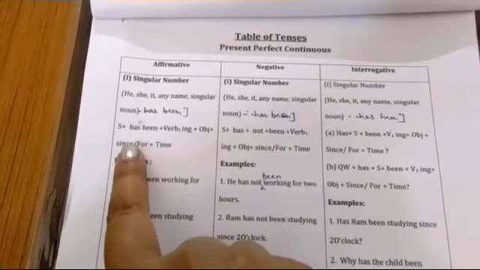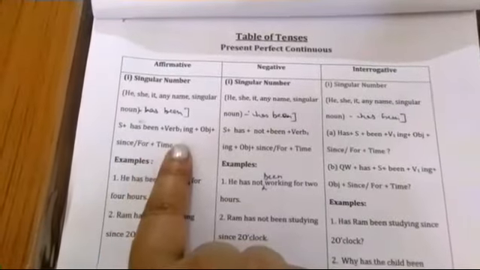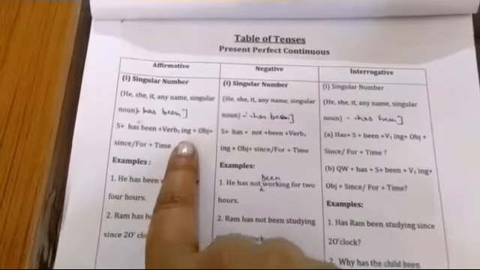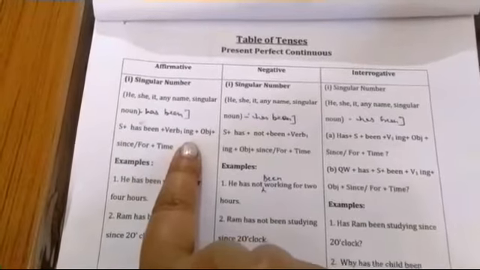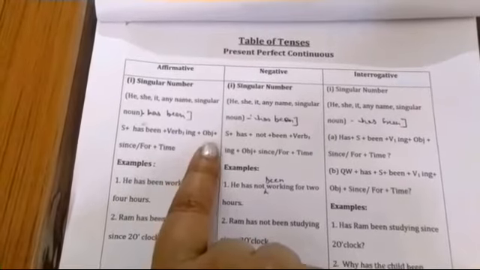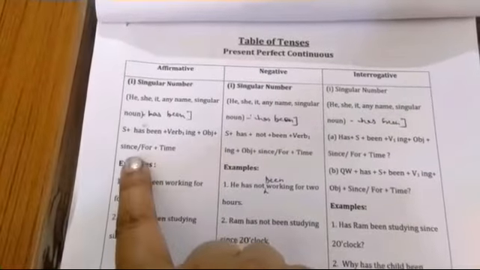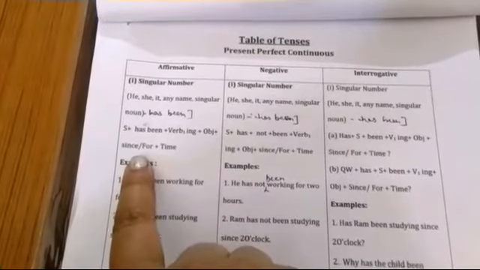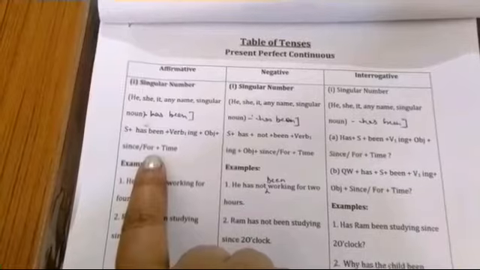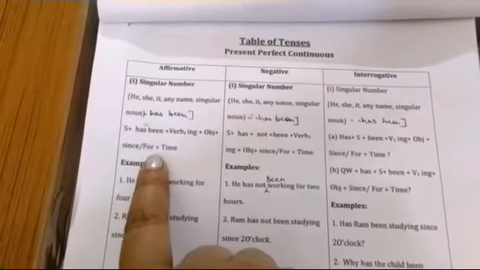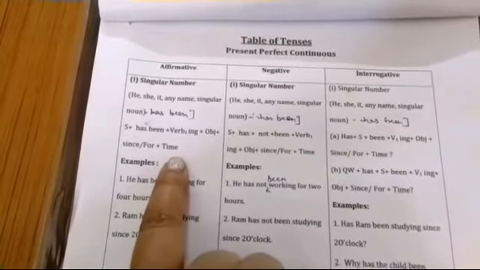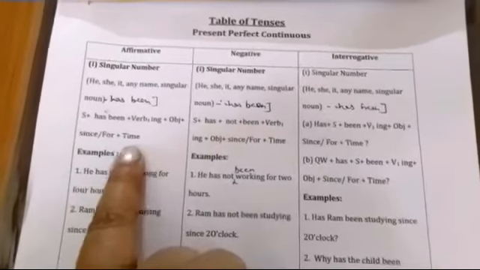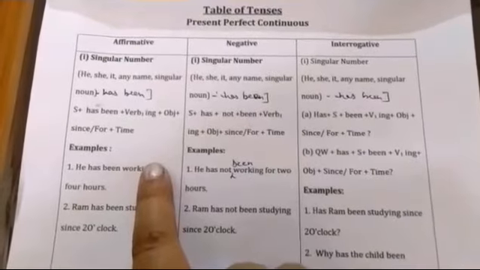Now this is the formula. Subject has been, verb first form plus ing, because it is the combination of present continuous tense, that's why. And then object, and then since or for. With exact time we put since, and with period of time we put for, and then the time. Okay, so this is the formula.